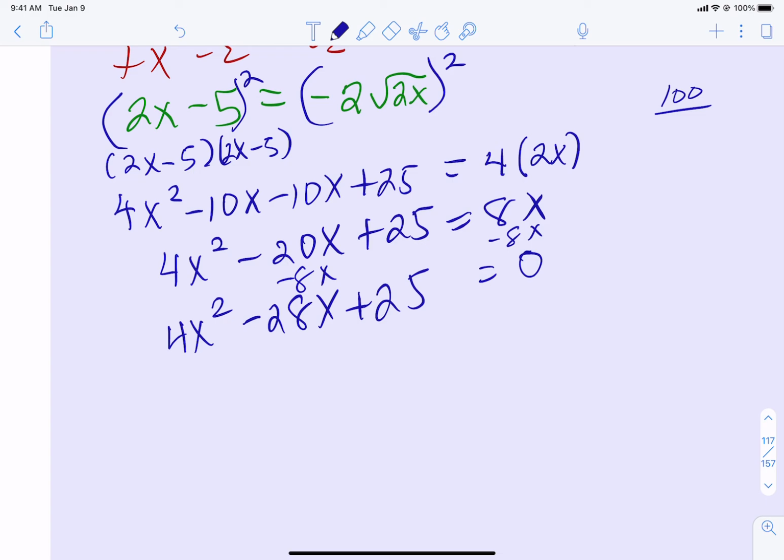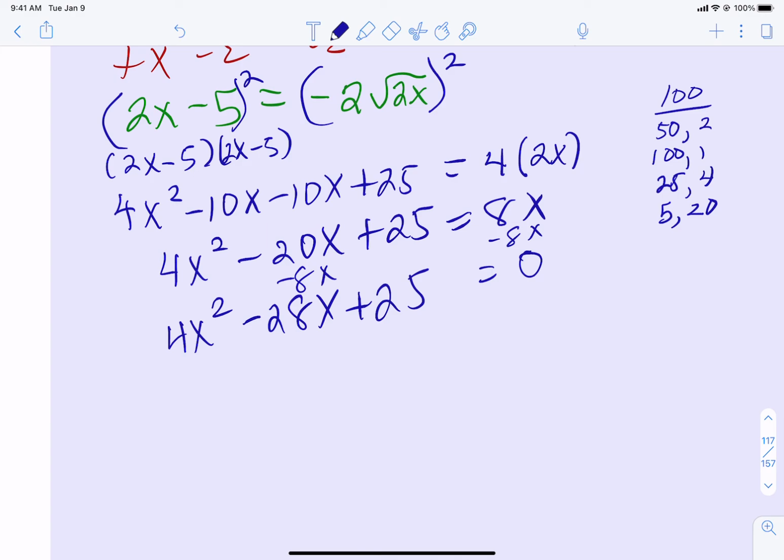Close, but not it. I'm thinking. So 50 and 2, 1 and 100, 25 and 4. That's the closest so far, but it's not it. No, 5 and 20. That's 25, not 28.